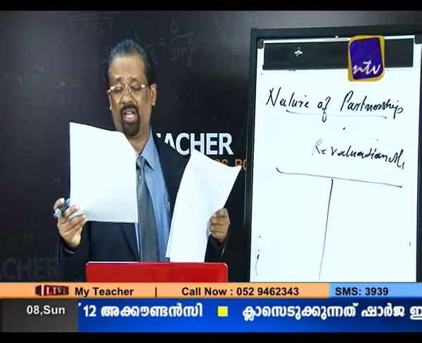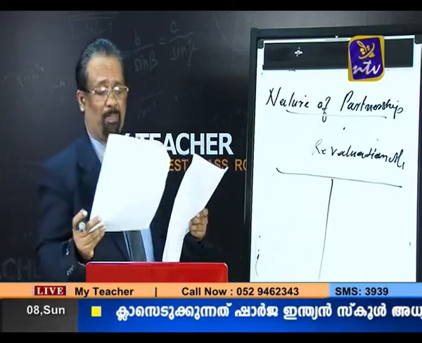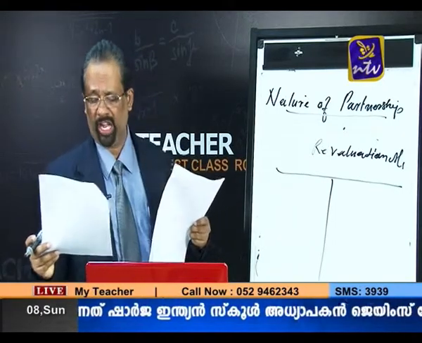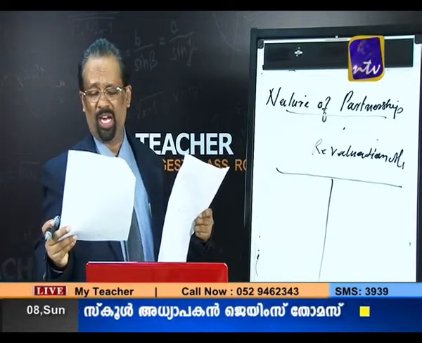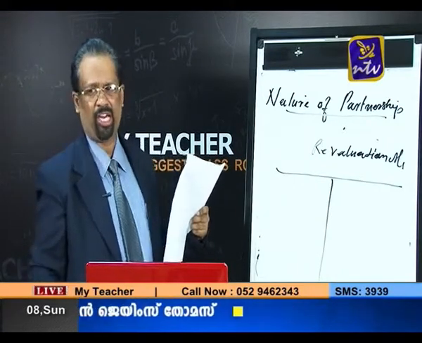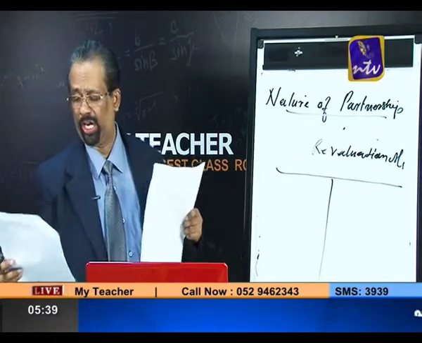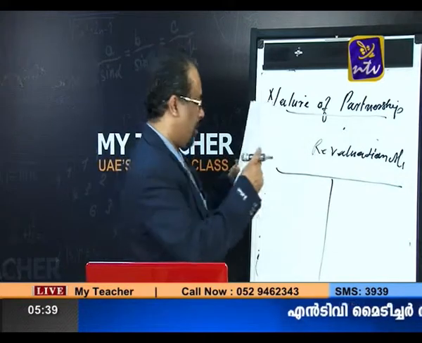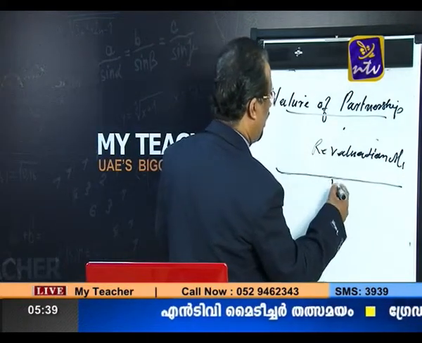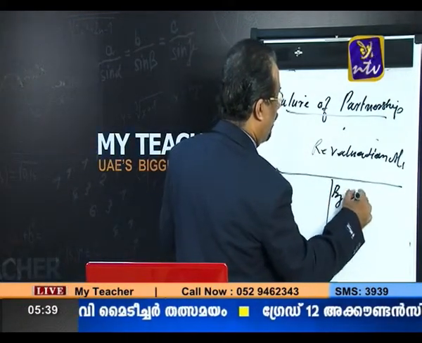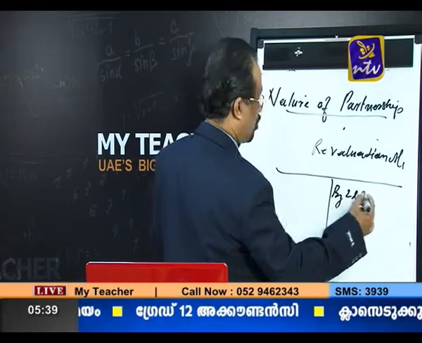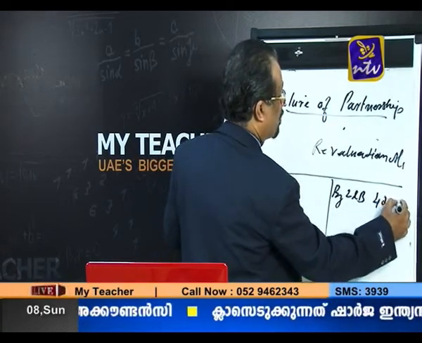That is not applied here; only two adjustments we are applying under the revaluation account. The first is that the value of land and building will be appreciated by 20%. So land and building account debit to revaluation account. On the revaluation account credit side I am writing by land and building. The percentage is 20, that means 42,000.